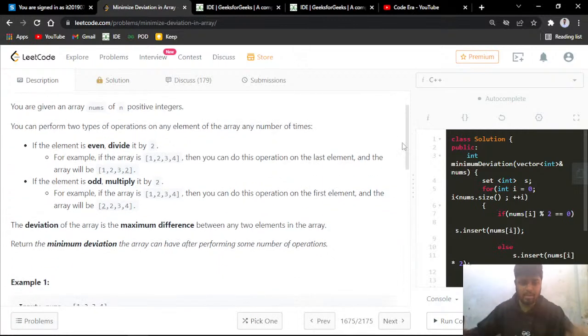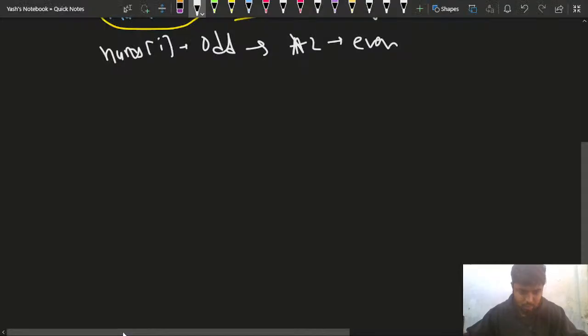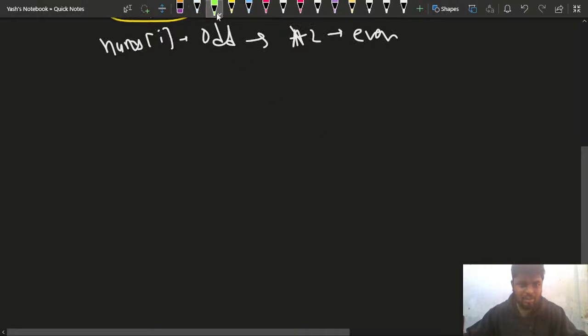After performing a certain number of operations that you find suitable, there is this definition, the deviation of an array. The deviation is computed on the new array that will be made, right? After you make some changes, the nums array will get updated.